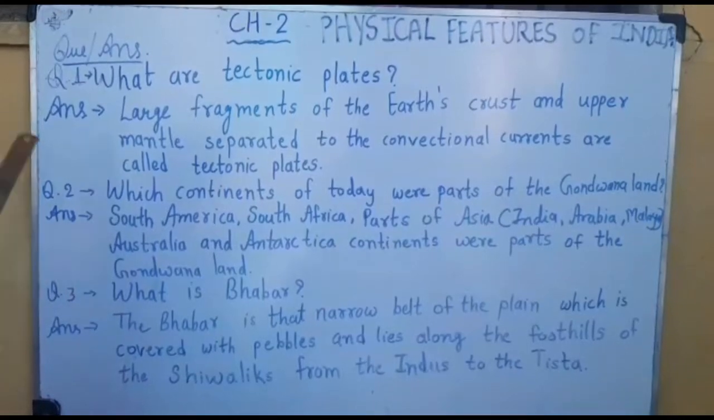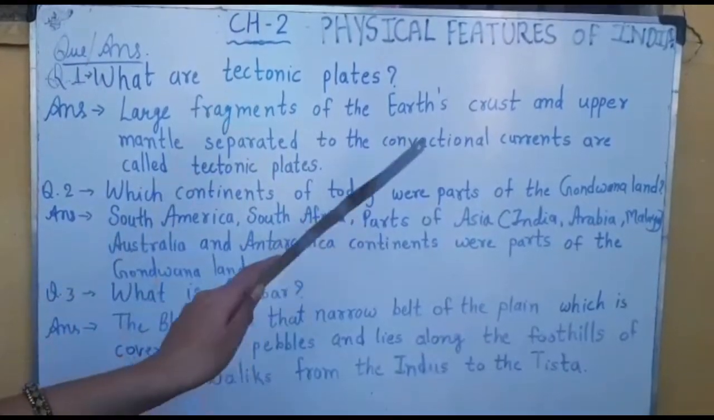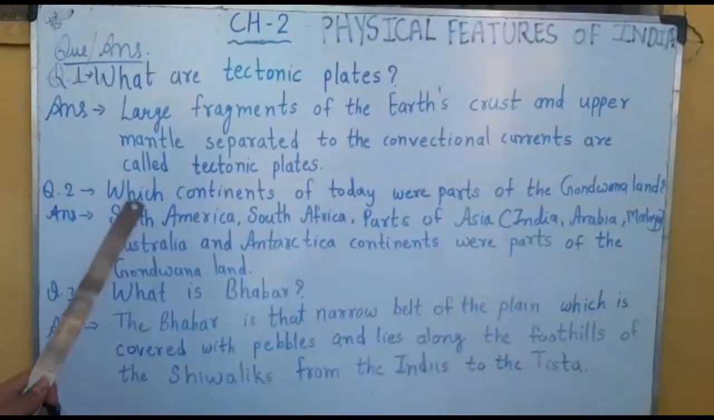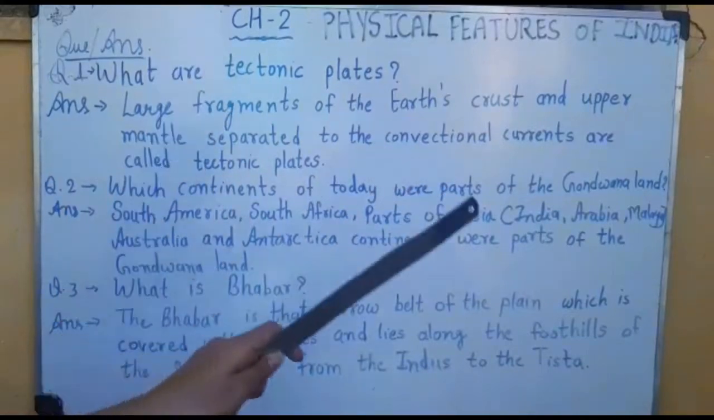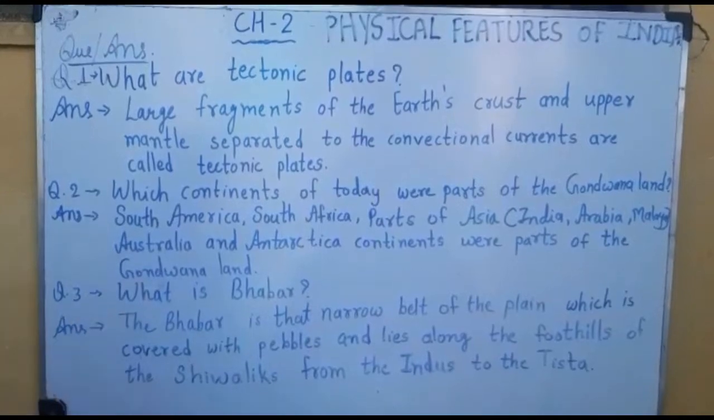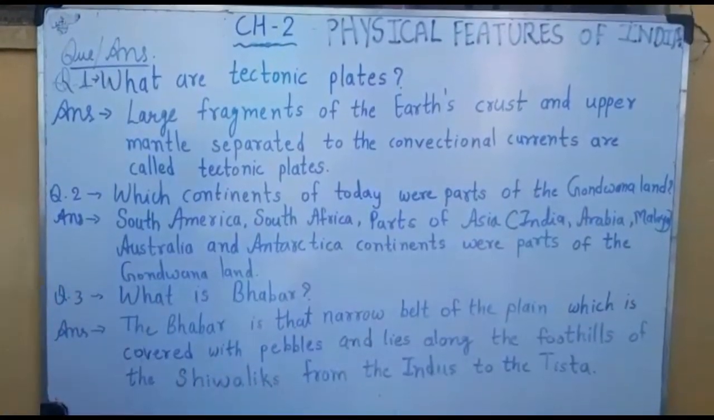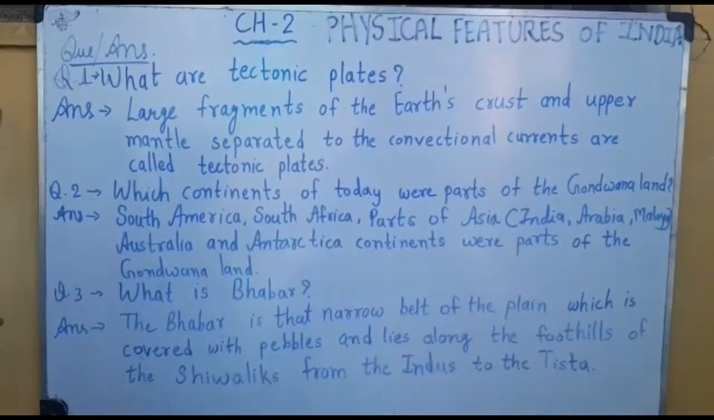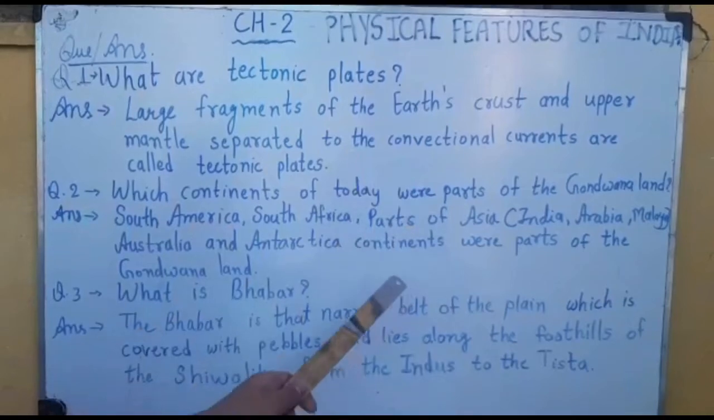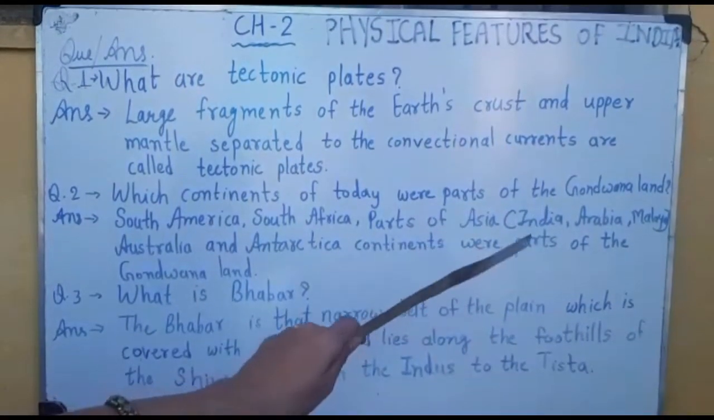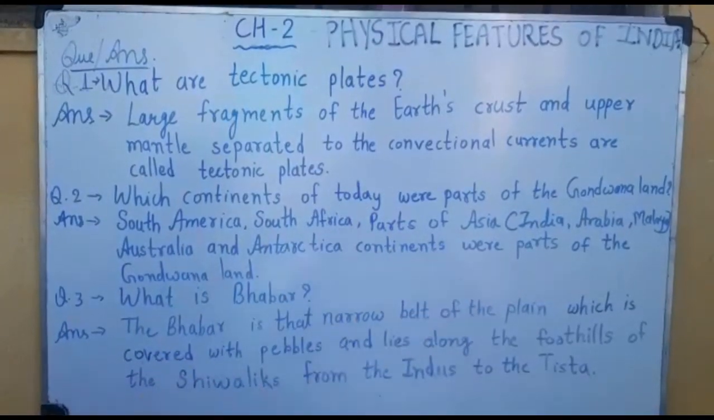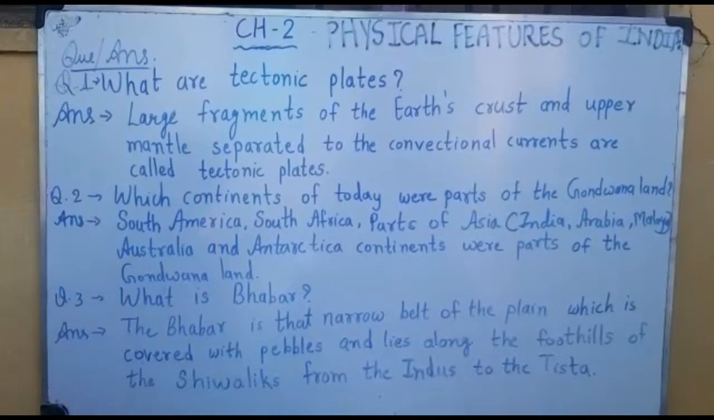Next question is asking, which continents of today were parts of the Gondwana land? Gondwana land is a very old part of the different continents. They were already touching with their boundaries and now these are separated. So the question is asking about those continents. Answer is South America, South Africa, parts of Asia including India, Arabia and Malaya, Australia and Antarctica were parts of the Gondwana land. So I hope you are clear.